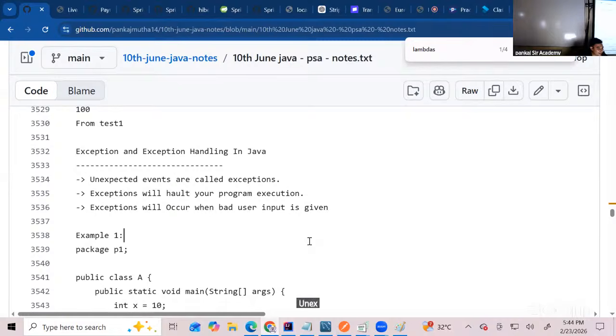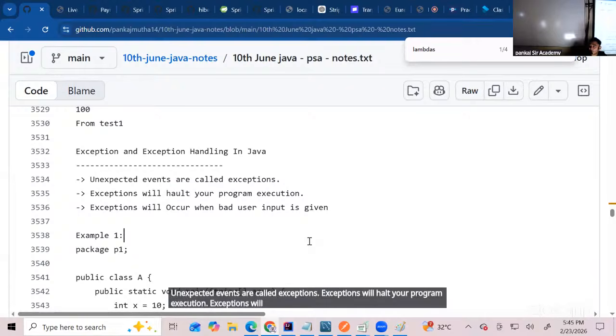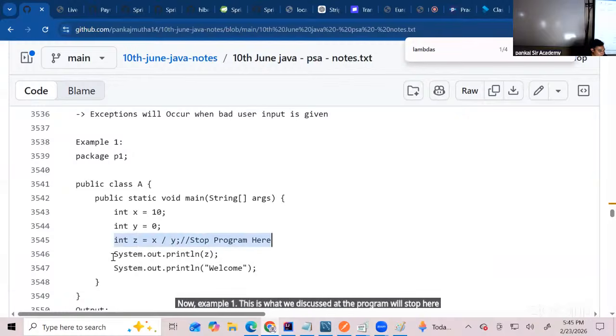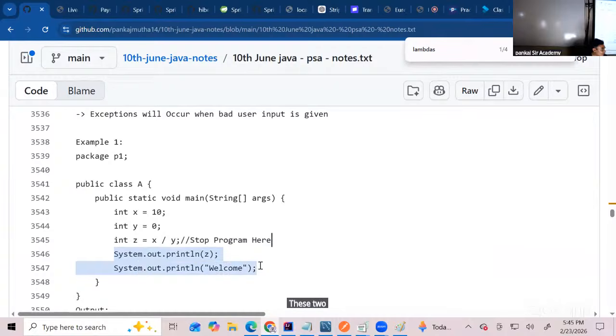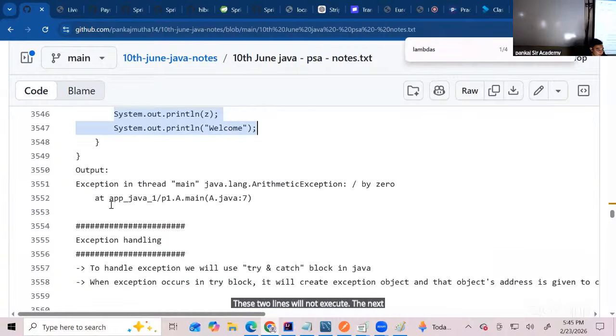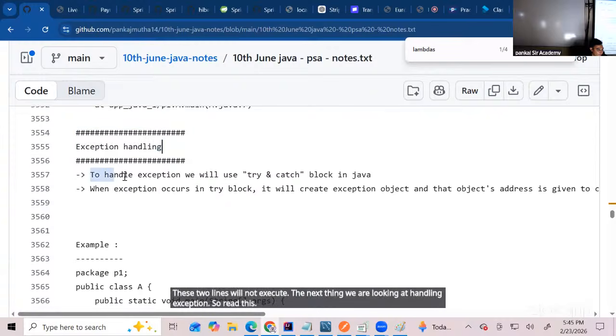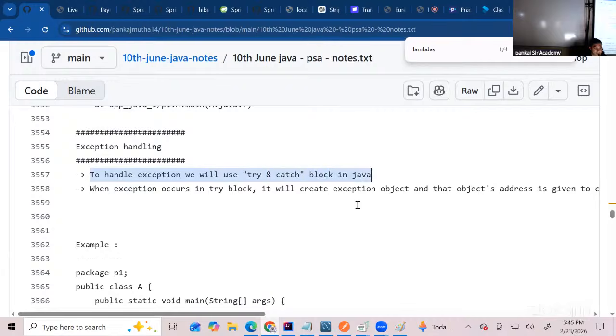Unexpected events are called exceptions. Exceptions will halt your program execution. Exceptions will occur when bad user input is given. Yeah. Now, example 1. This is what we discussed, that the program will stop here, which means these two lines will not execute. The next thing, we are looking at handling exceptions. So read this.